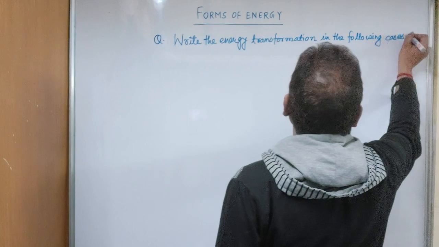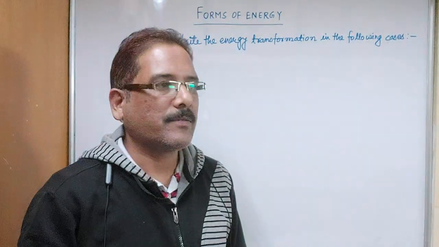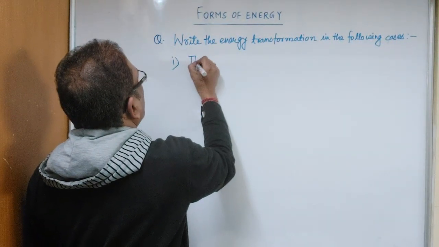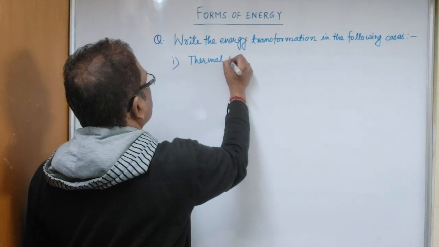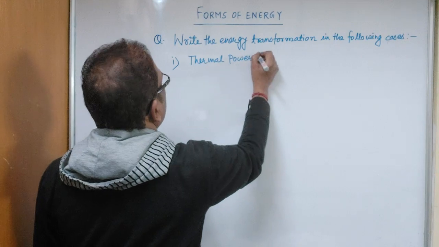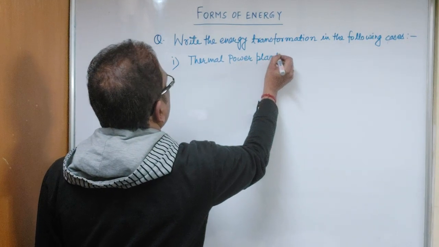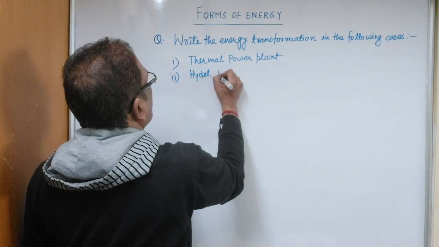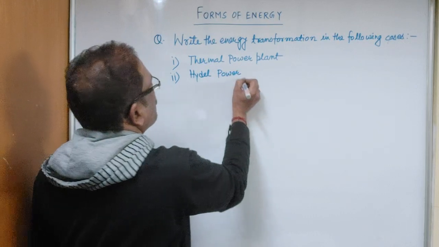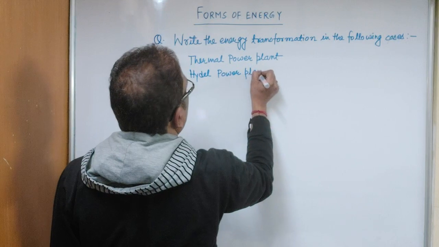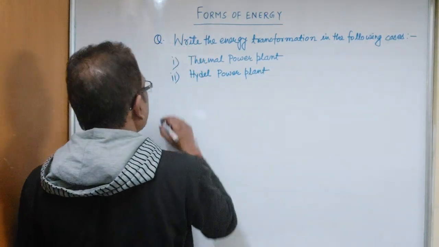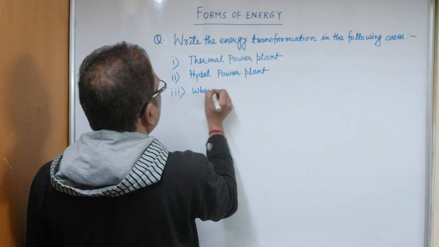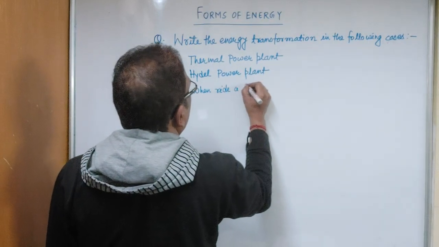So first, in a thermal power plant. Then a tidal power plant or hydroelectric power plant. Then you write when we ride a bicycle.